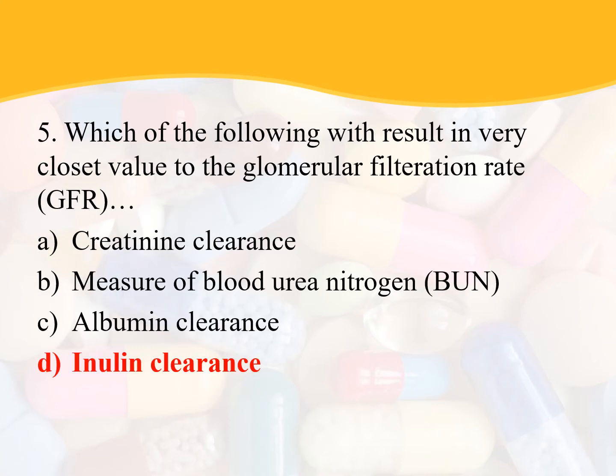And which of the following will result in the closest value of glomerular filtration rate, GFR? We all know that inulin clearance is the most appropriate closest value for glomerular filtration. So the answer is inulin clearance, and because it is a tedious process, in general, clinically creatinine clearance is used. But inulin clearance is the closest value to the glomerular filtration rate. So the answer is D.